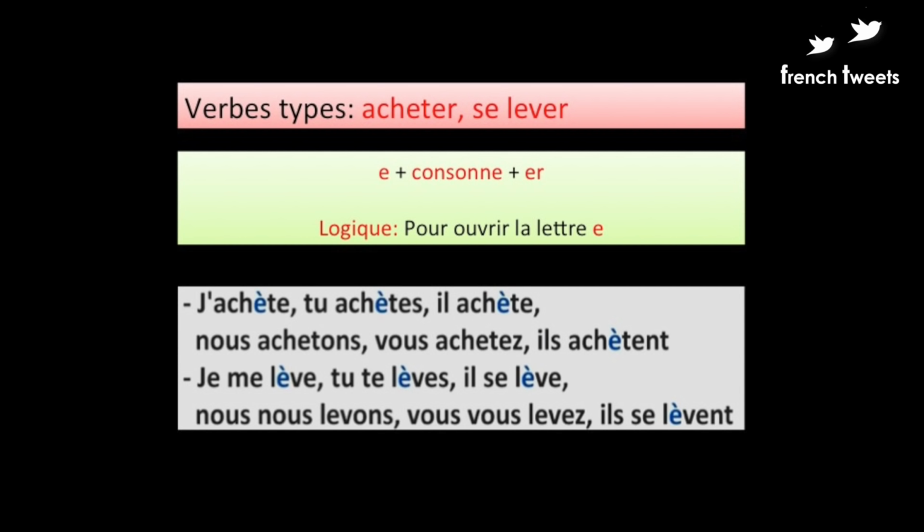Now for the verb se lever, we have je me lève, tu te lèves, il se lève, nous nous levons, vous vous levez, ils se lèvent. Now here again, to open the letter E, we have put the accent grave. So in order to open the letter E, we either double the consonant or we put an accent grave, and this varies from verb to verb.